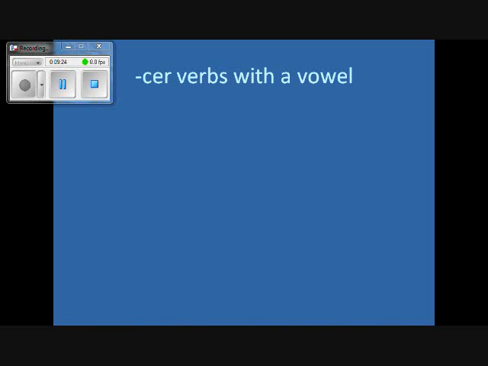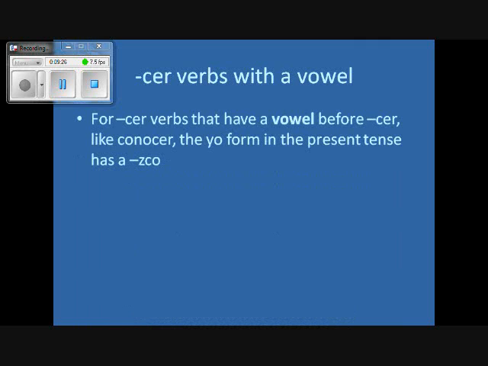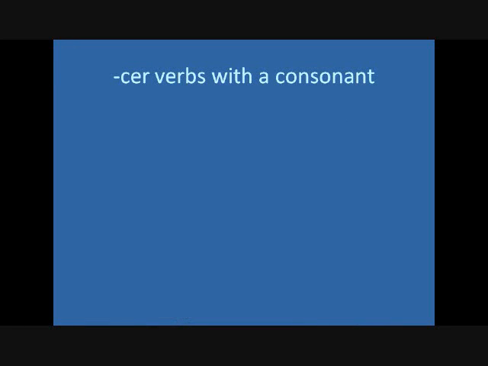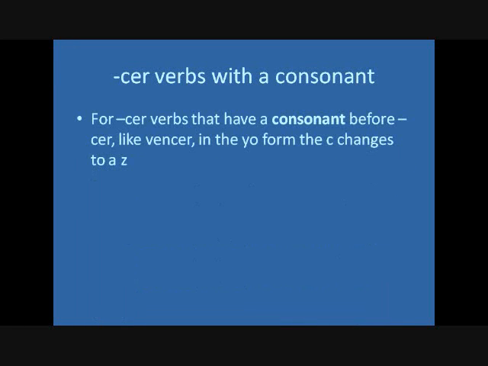Cer verbs with a vowel. For cer verbs that have a vowel before cer, like conocer, the yo form in the present tense has a ZCO. For example, conocer. The yo form is conozco, so it would be conozcamos. For cer verbs with a consonant, that have a consonant before cer, like vencer, in the yo form, the C changes to a Z,